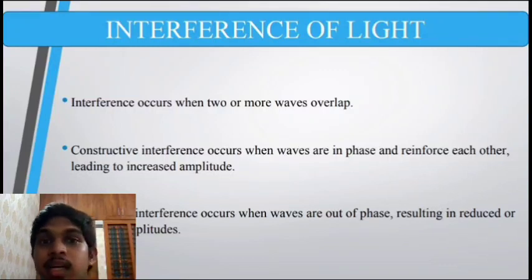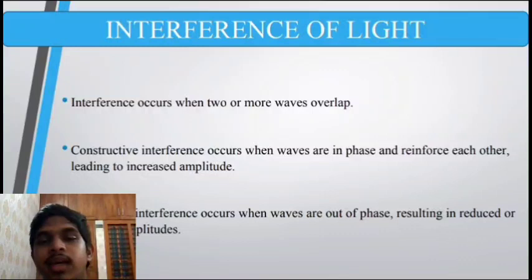So when there is a phase difference between the two waves, they add up in such a way that the resulting intensity is lesser than the maximum intensity having zero phase difference. Now let's see what this interference is all about.